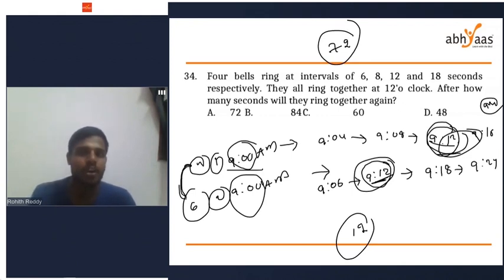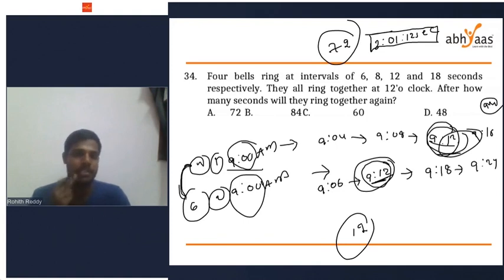They are ringing at 12 o'clock. What is the time at which they will ring again? So what is the time? What could be your time? 72 seconds after 12 o'clock means 12 hours, 1 minute, 12 seconds. Okay. 12 hours, 1 minute, 12 seconds. This type of questions we may face.